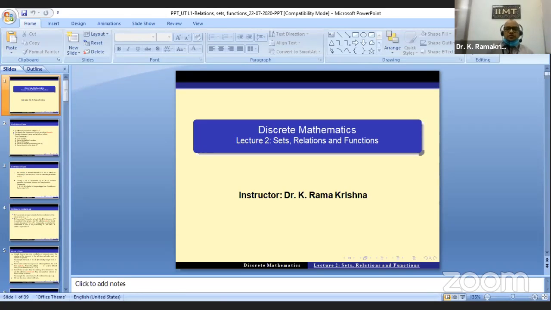Today, when you go home, bring back your 12th class book on set theory. You have to concentrate on the set definition, and then the types of sets.